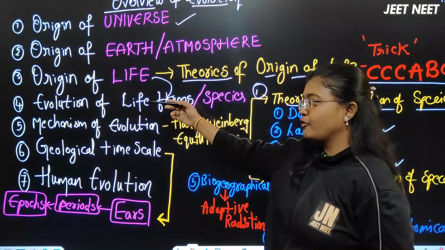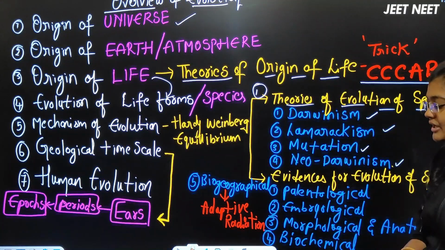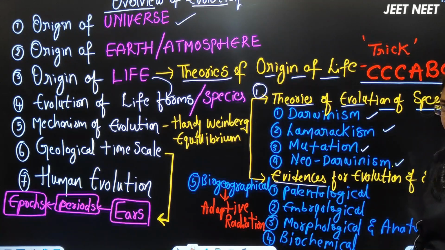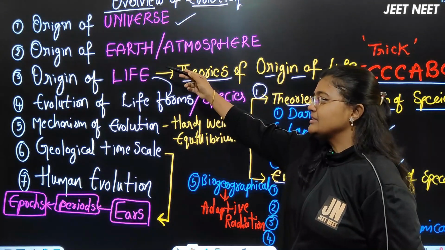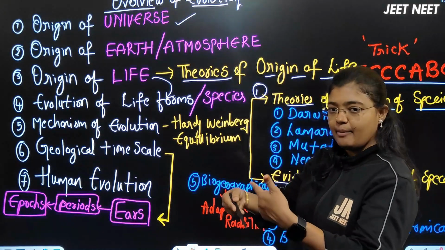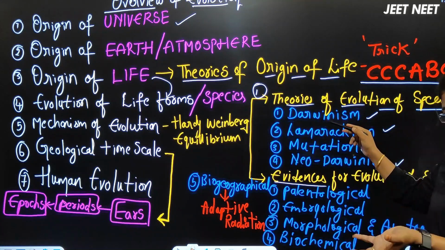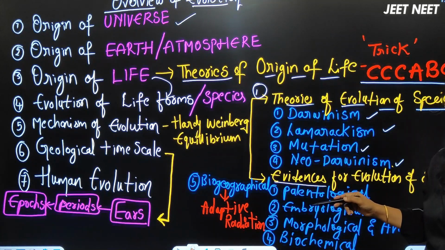Next, after the theories, evolution of life forms also has some evidences. Obviously, when life originated, how the evolution happened is given in the form of theories. And whatever theories they have given, scientists will never believe general oral words.